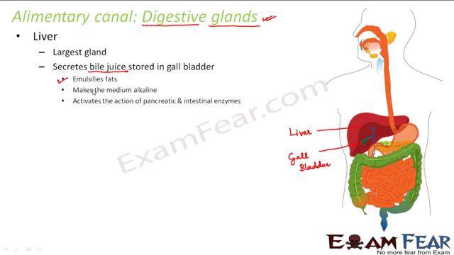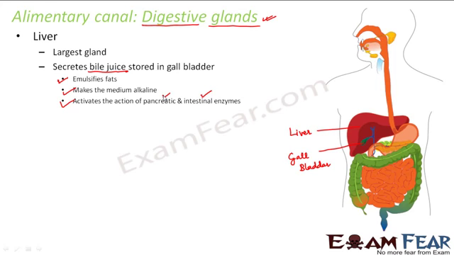It makes the medium alkaline. The way hydrochloric acid makes the medium acidic, this bile juice makes the medium alkaline. It activates the action of pancreatic and intestinal enzymes. As you have seen in case of stomach, the gastric enzymes needed an acidic medium to act. Similarly, the enzymes which are secreted by the intestine, the intestinal enzymes and the pancreatic enzymes. What are pancreatic enzymes? The enzymes which are secreted by pancreas. Pancreas is another gland. We will talk about pancreas just now.